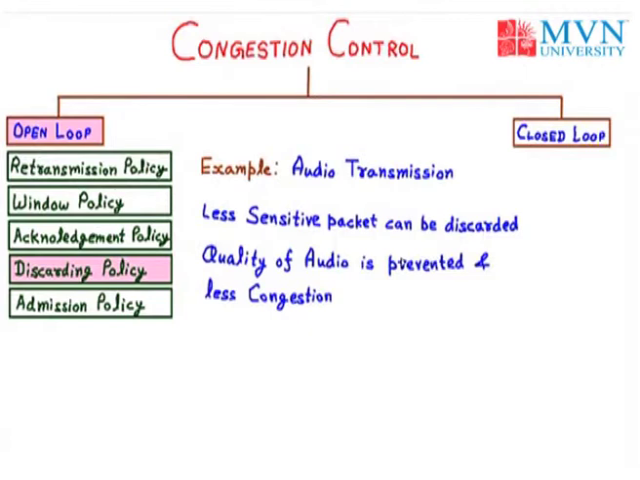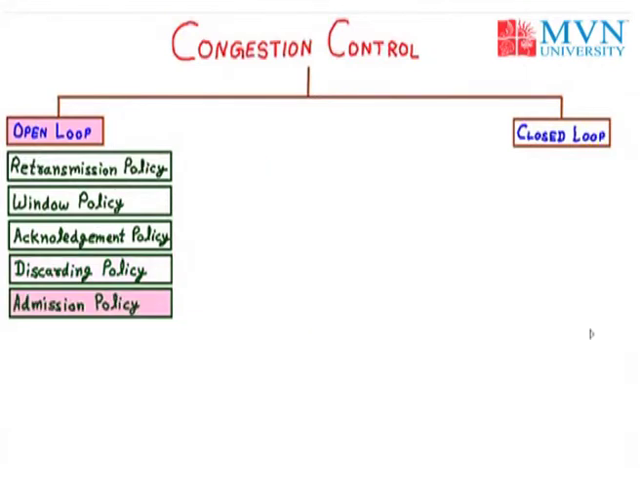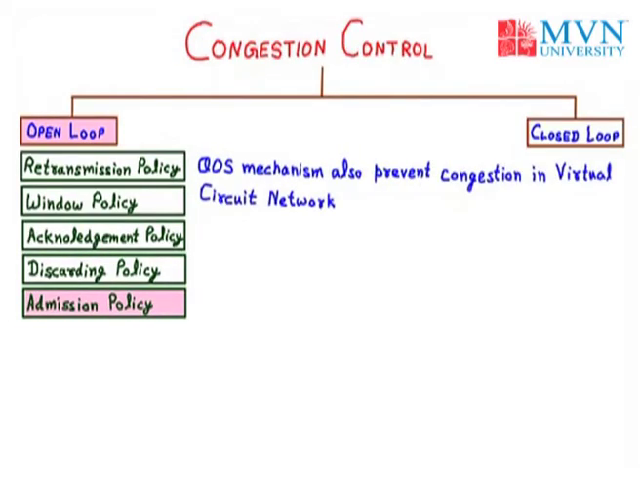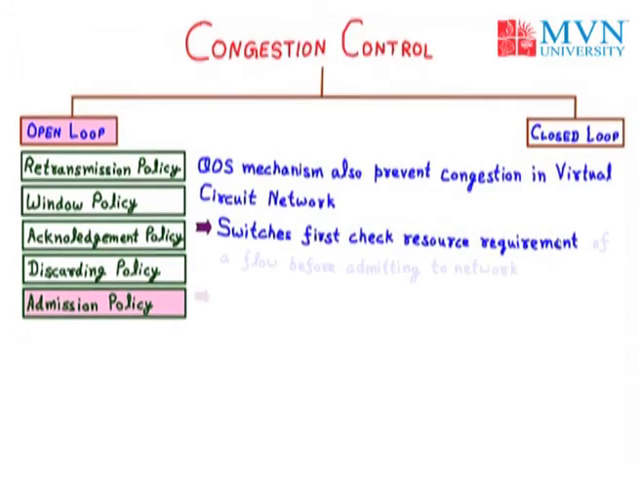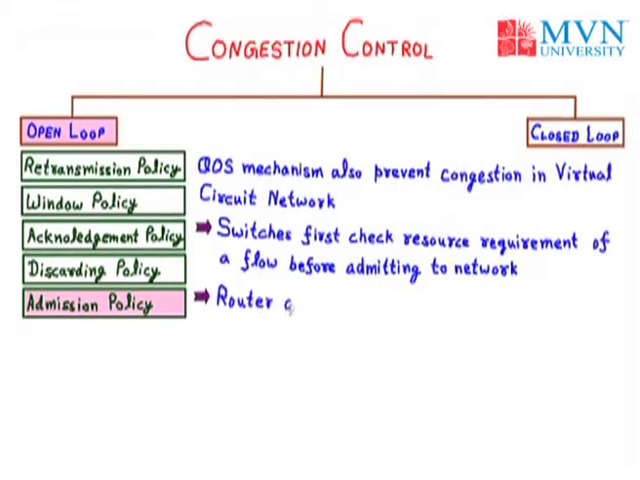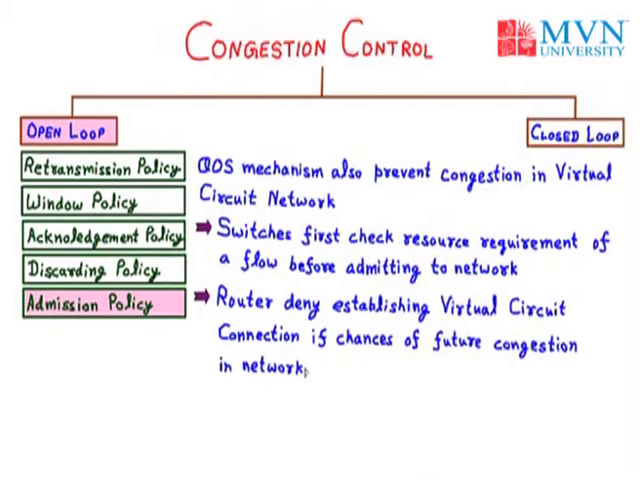Next we have the admission policy. In the admission policy, we can restrict the incoming or the outgoing data from the switch or the router. Now the QoS mechanism also prevents congestion in virtual circuit network. Now we can restrict the admission with the help of two policies. The first policy is the switches first check resource requirement of a flow before admitting to network. And the second one is router denies establishing virtual circuit connection if there are chances of future congestion in the network. So that is all about the admission policy.